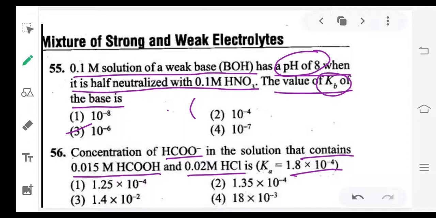The concentration of acid given, and the HCl concentration also given. Ka value of HCOOH given. So here we need to calculate HCOO minus. Yeah, common ion effect you have to apply here.